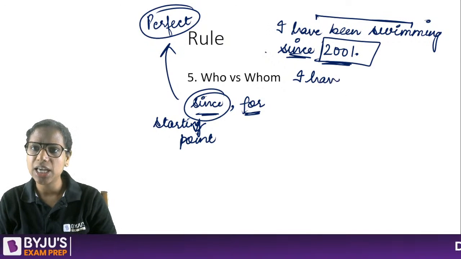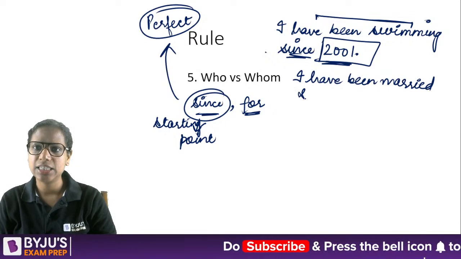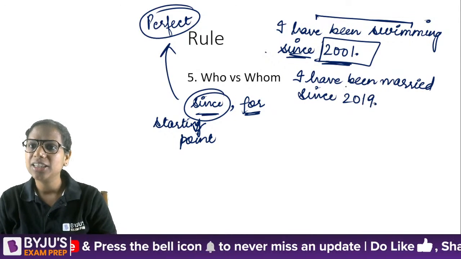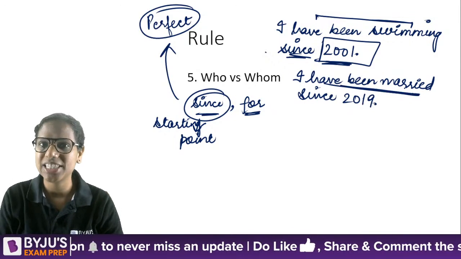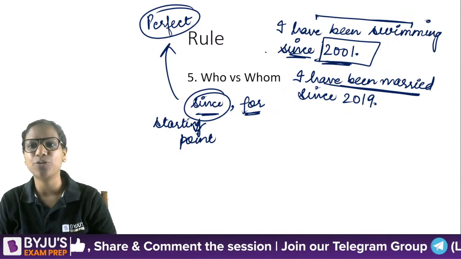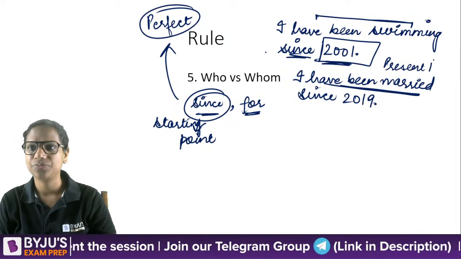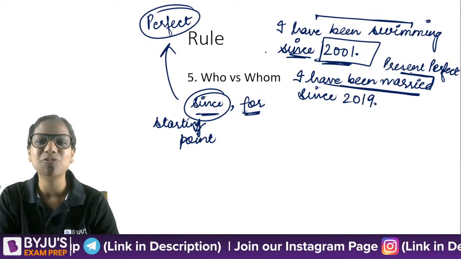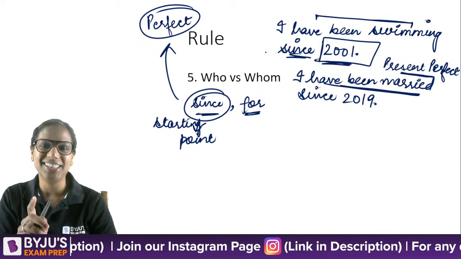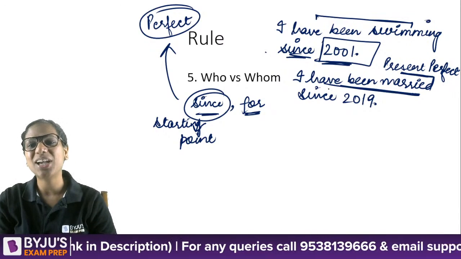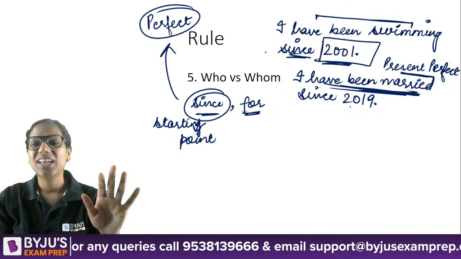So for instance, I could say I have been married since 2019. So again, here I haven't used the perfect continuous. I have used basically just the perfect tense, present perfect, not present perfect continuous. And why here? Because there's a practical difficulty. I can't say I have been marrying since 2019. That would mean that I have been marrying different people since 2019, right? So anyway, I have to say I have been married. So hope this makes sense.